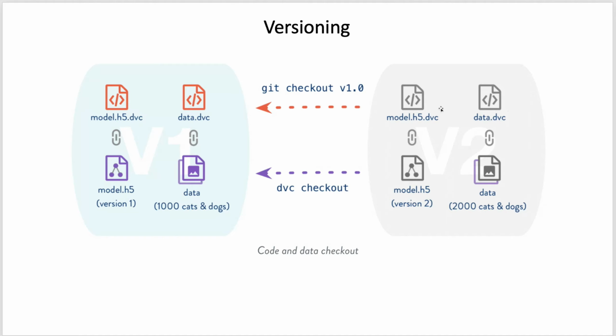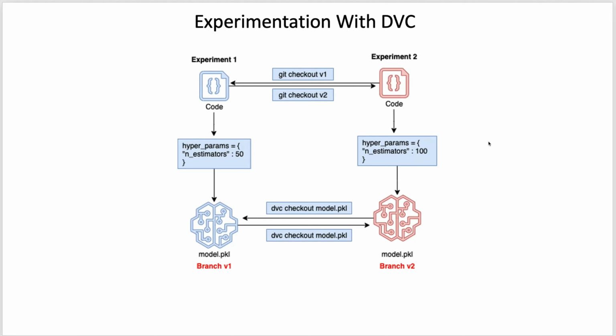So just change the git branch using git checkout version 1, and also do dvc checkout on the files which you have. So just do dvc checkout data and dvc checkout model.h5. So it will convert those data and model files corresponding to version 1. So this will change the version of data as well as code. Within a minute we'll also look at the actual demo for this. This is how dvc helps us in versioning the things and versioning our experiments.